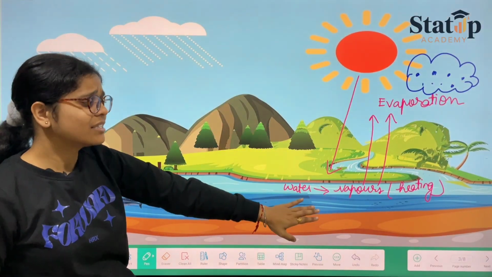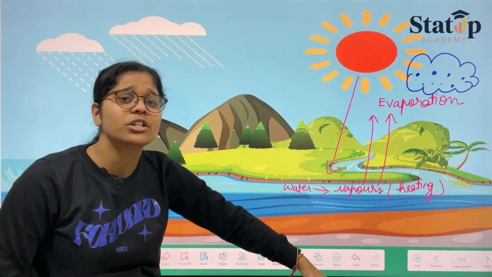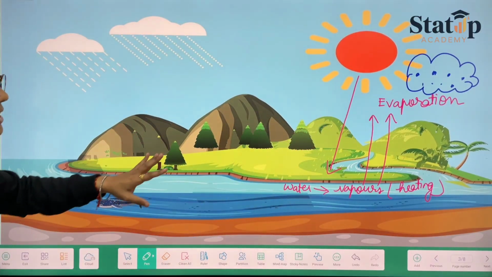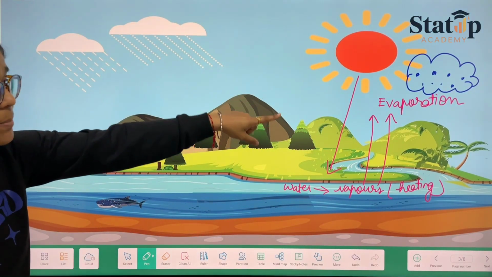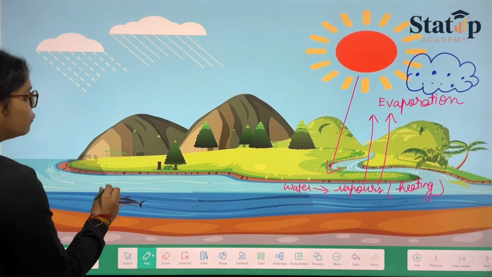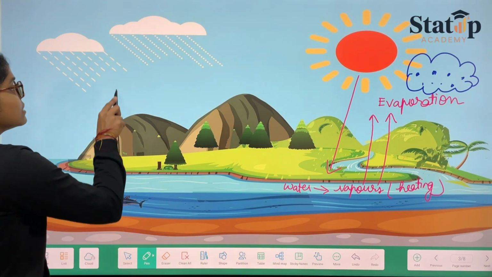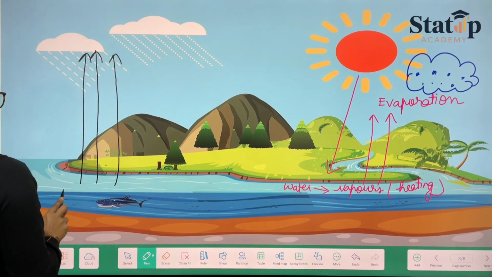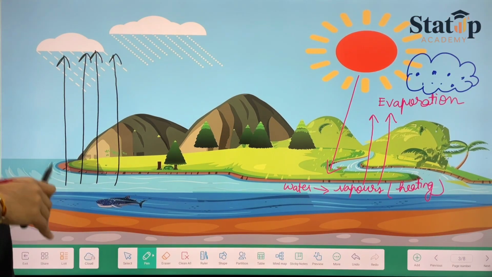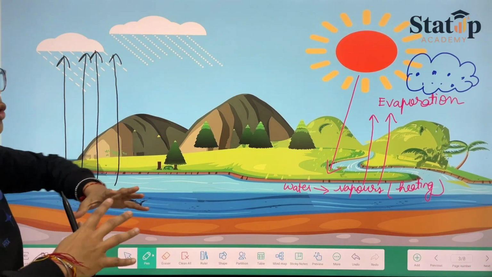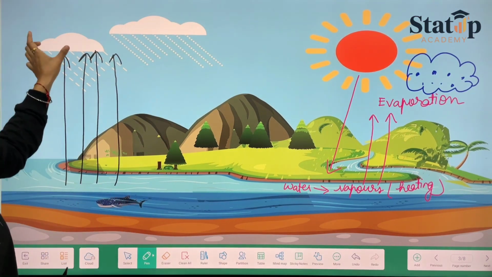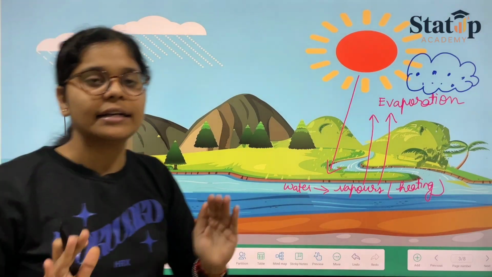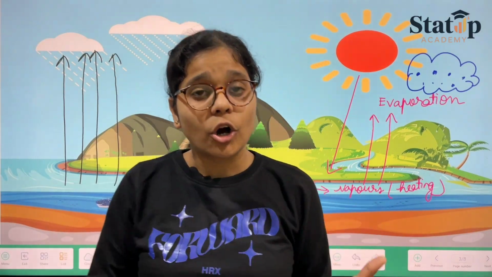Now, once the cloud starts forming, the sun is still there. It is still heating, vapors are still going, and evaporation is still in process. The water still goes up and turns the cloud into a bigger cloud, up till the cloud holds its limit. A cloud has a certain limit, an accommodation for only a specified number of drops.